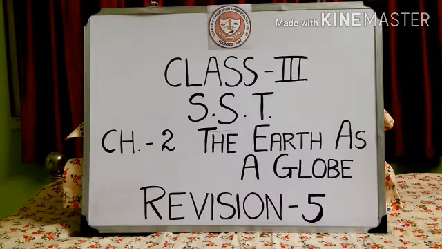Got it? Now we have learned that the oceans contain 97% of all the water on the earth. Of all the water that you see, 97% is ocean. Got it? The Pacific Ocean is the largest ocean, while the Arctic Ocean is the smallest.